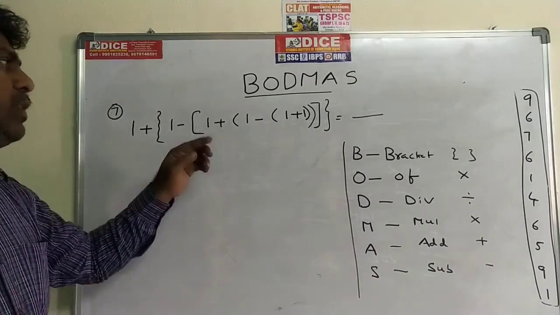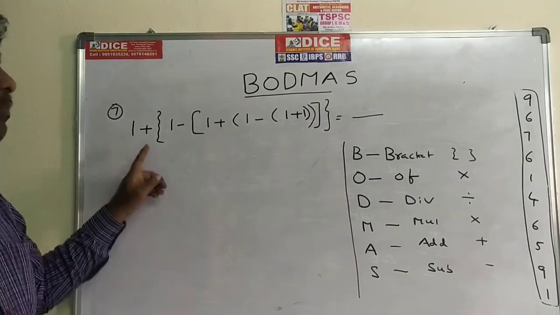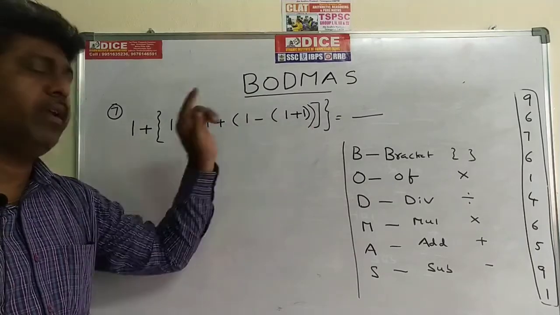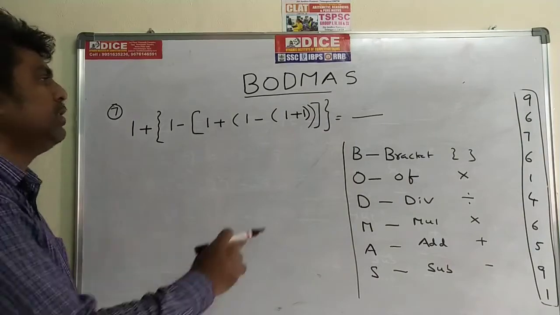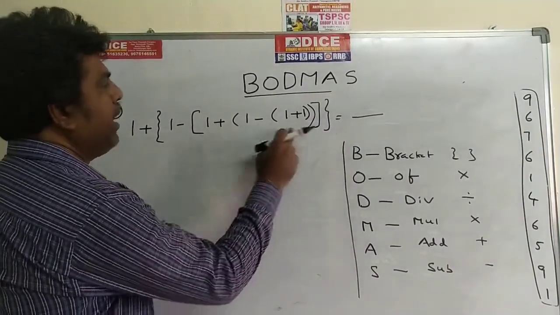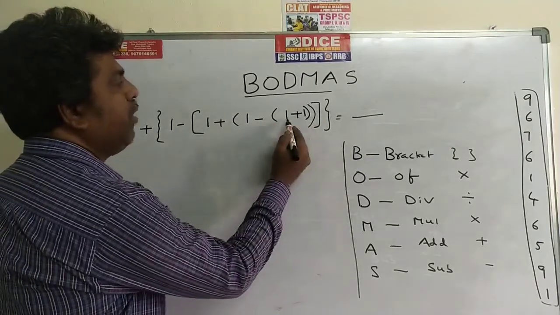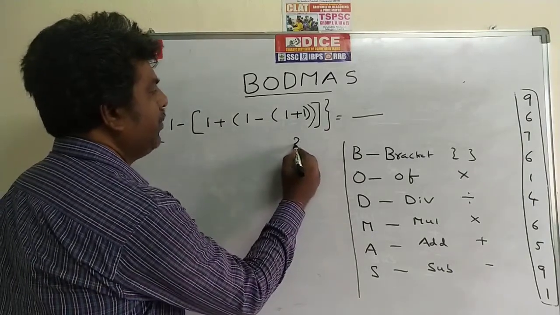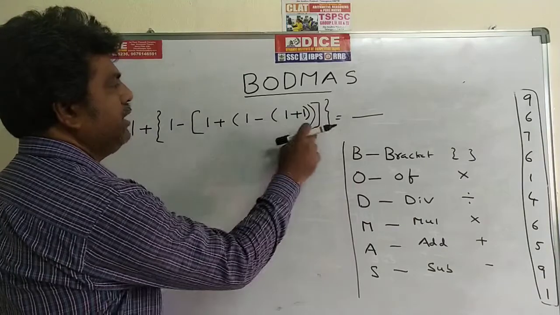If all are brackets only, first priority goes to the inner bracket. This is the main bracket, this is the sub bracket, this is the other sub bracket, this is the inner bracket. First we have to open the inner bracket. In the inner bracket, what is there? 1 plus 1. 1 plus 1 is how much? 2. Write down here 2. This bracket is open.